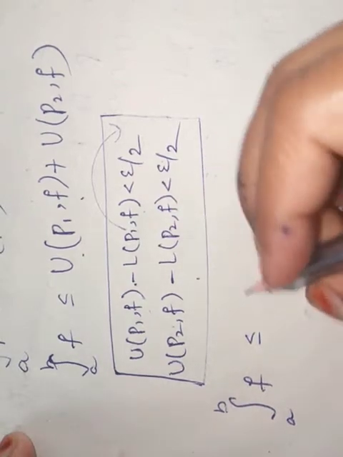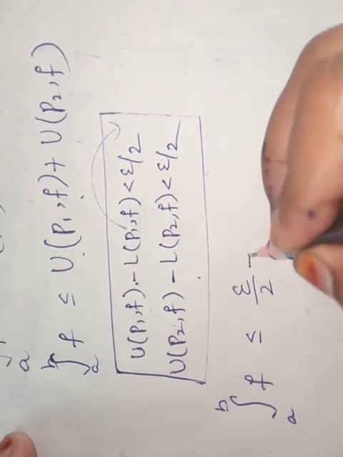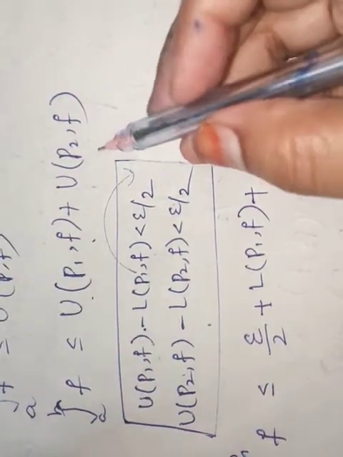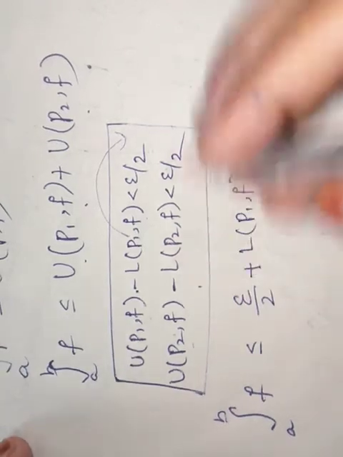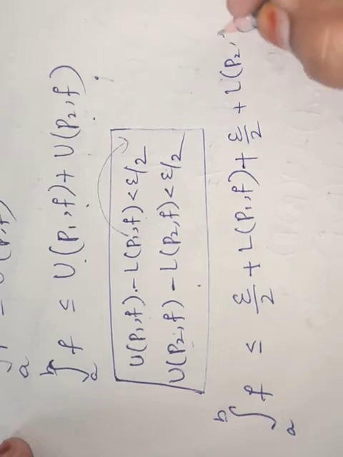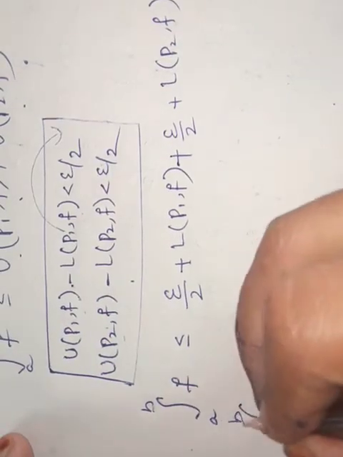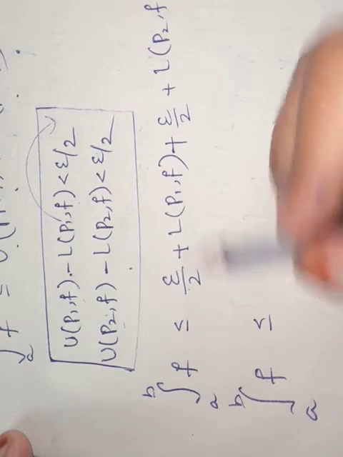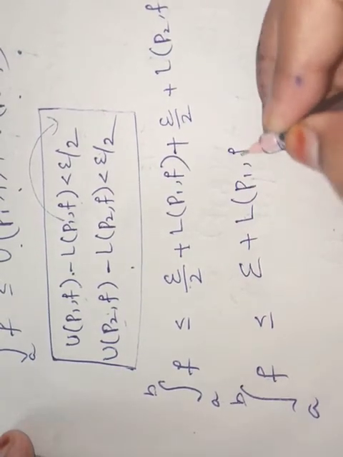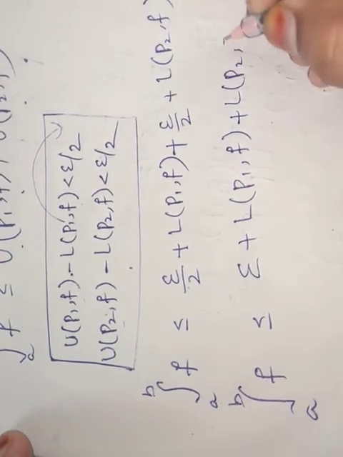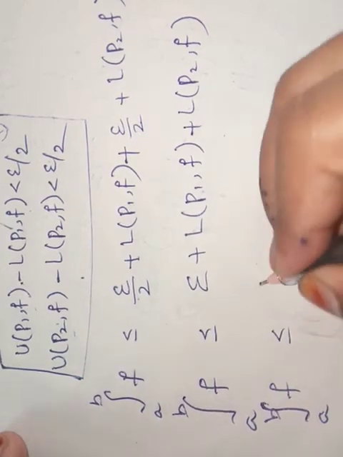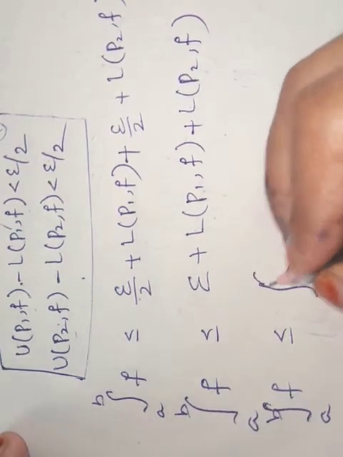is less than or equal to epsilon by 2 plus L(P1, f), plus in place of U(P2, f) I can write epsilon by 2 plus L(P2, f). So the integral from a to b of f is less than or equal to epsilon by 2 plus epsilon by 2, which is epsilon, plus L(P1, f) plus L(P2, f).